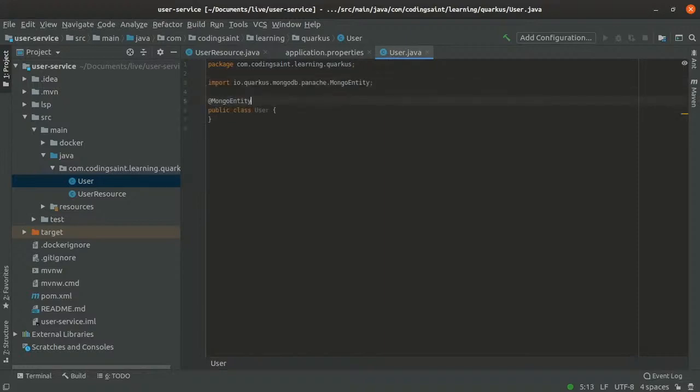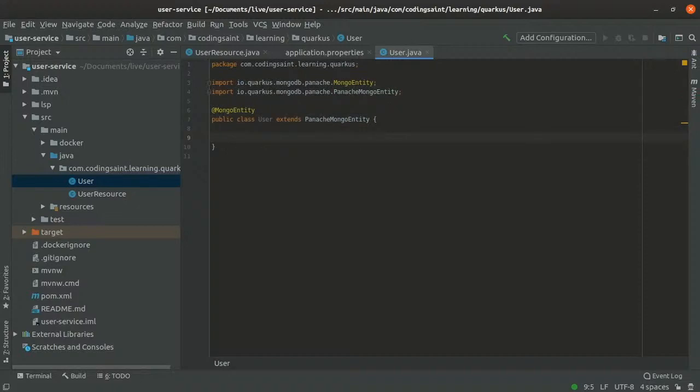So this is Mongo entity. Okay, so let's extend it to Panache Mongo entity. Okay, so now we have done that. So we have done the major work. So just let's add the parameters for our user entity.